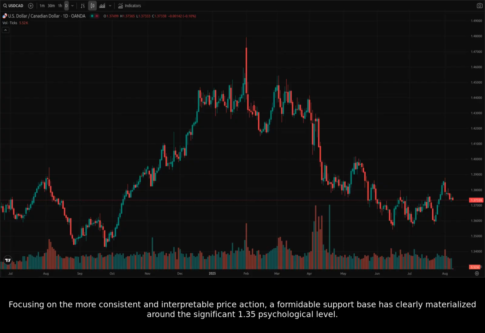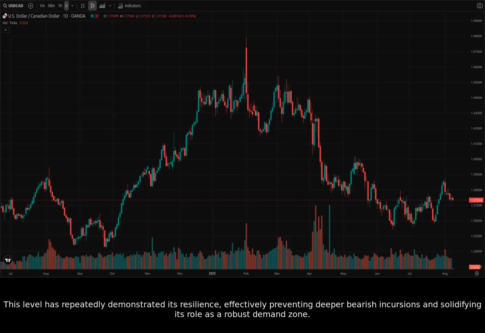Focusing on the more consistent and interpretable price action, a formidable support base has clearly materialized around the significant 1.35 psychological level. This level has repeatedly demonstrated its resilience, effectively preventing deeper bearish incursions and solidifying its role as a robust demand zone.